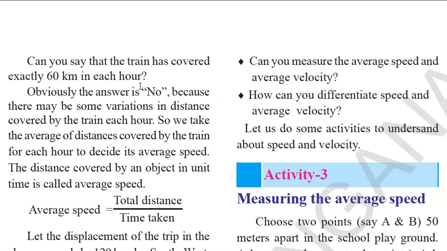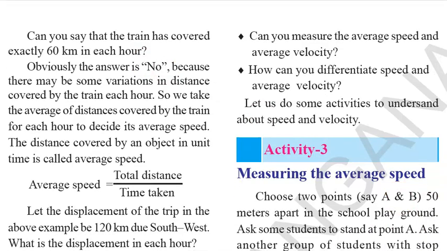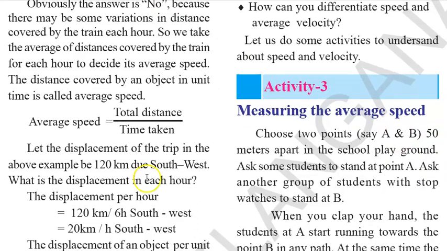Obviously the answer is no, because there may be variations in the distance covered by the train each hour. It might stop, it might go, it might become slow. So we take the average of the distance covered by the train to decide its average speed. The distance covered by an object in unit time is called average speed. So average speed is equal to total distance covered divided by the time taken.